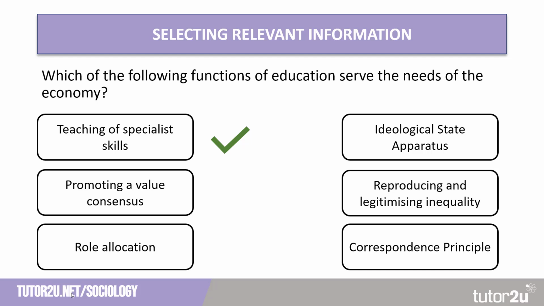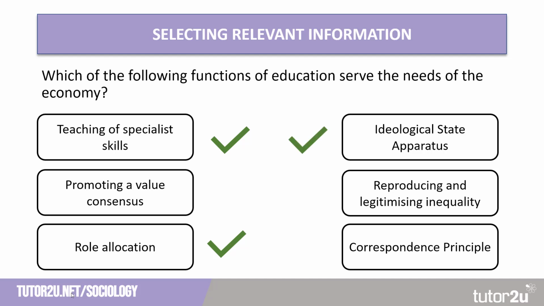Role allocation, quite obviously that would serve the needs of the economy, sifting and sorting pupils into their future roles, giving them status. So we have the most capable people performing functionally important roles for the economy. The ideological state apparatus, well, that transmits norms and values, particularly of the ruling class, but it also transmits the ideology of capitalism.